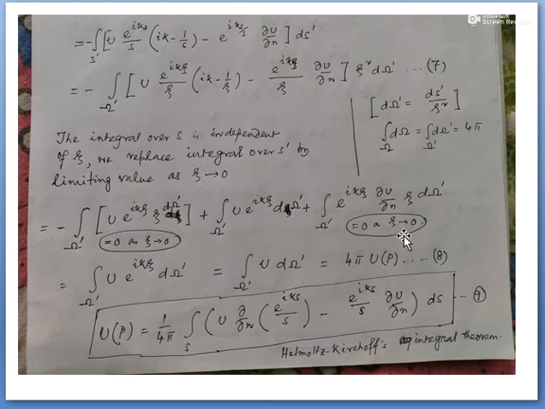Okay, so arbitrarily I will choose xi in such a way that the radius xi should be 0. The reason is that I have to calculate the effect of all the integration at any point p.